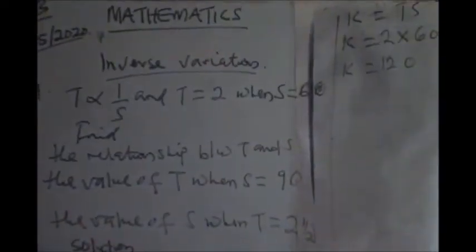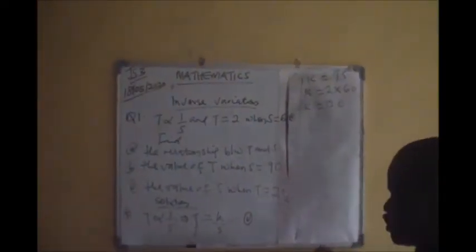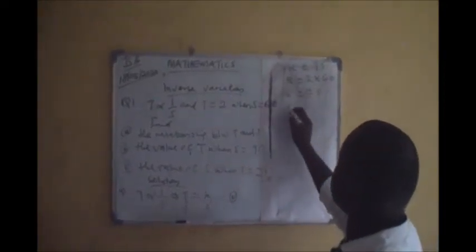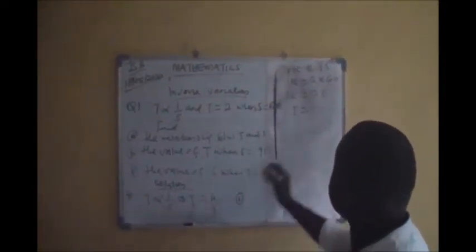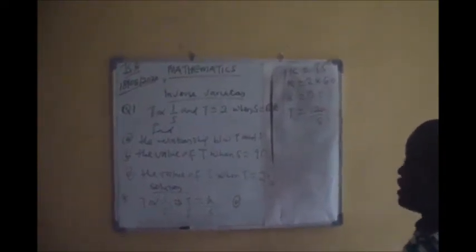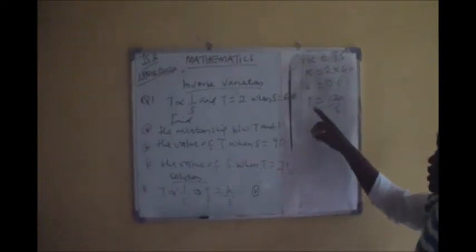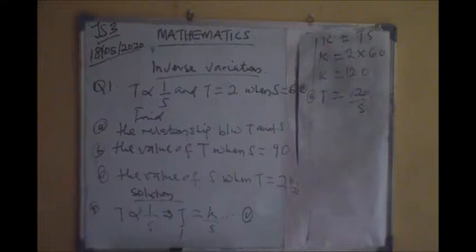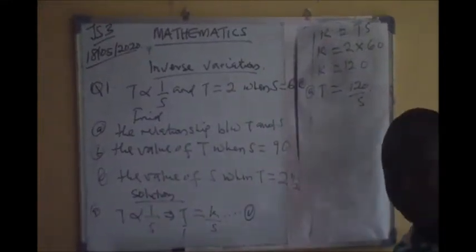Is that true? Okay. So if you now substitute in this value of k into equation 1, you will find out that t will be equals to what? K is 120 divided by s. So this is the relationship between t and s. So that is A. That is the answer to question A. Are you there? Hope you are getting it.